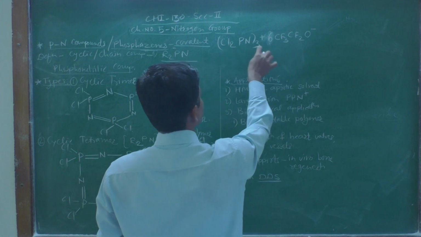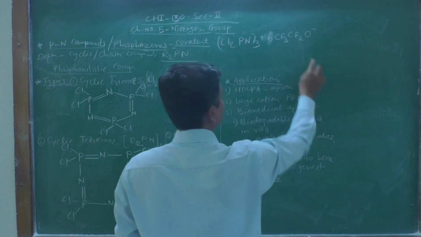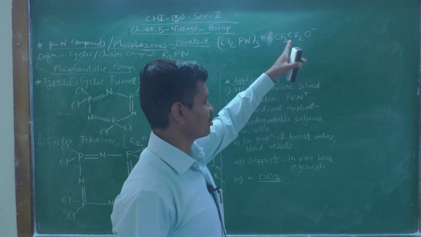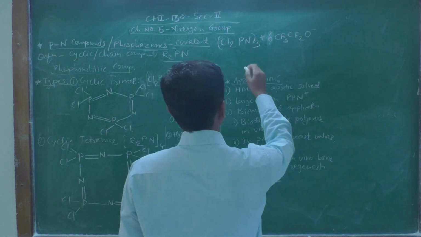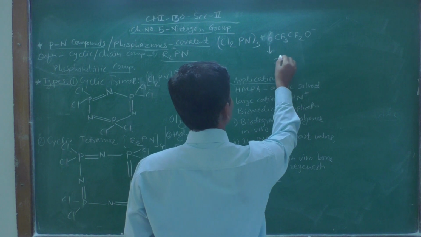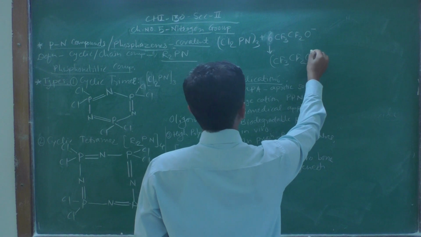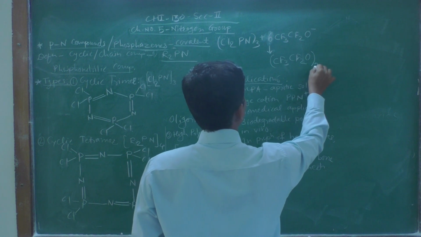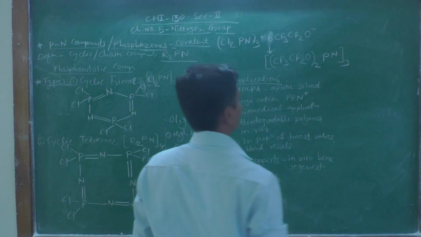All these 6 chlorine atoms are replaced by CF3CF2O, that is the pentafluoroethoxide anion, and the product of this reaction will be (CF3CF2O)2PN, present as a trimer.